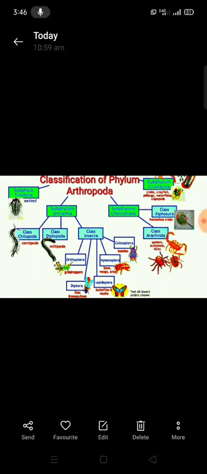First one is Xiphosura. This class includes the horseshoe crabs, and only three genera are extant. All are marine.